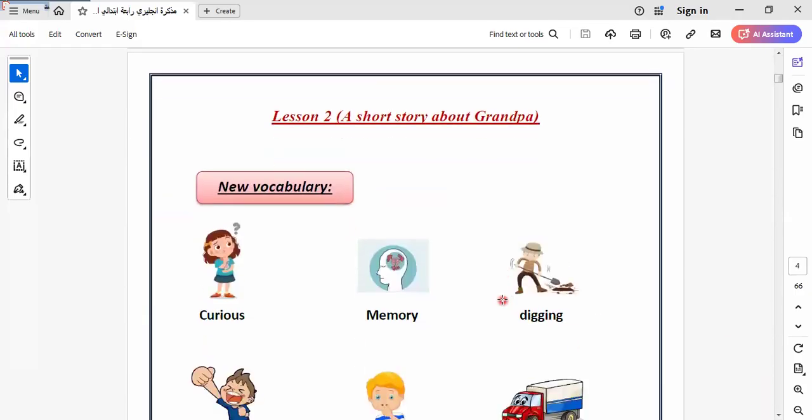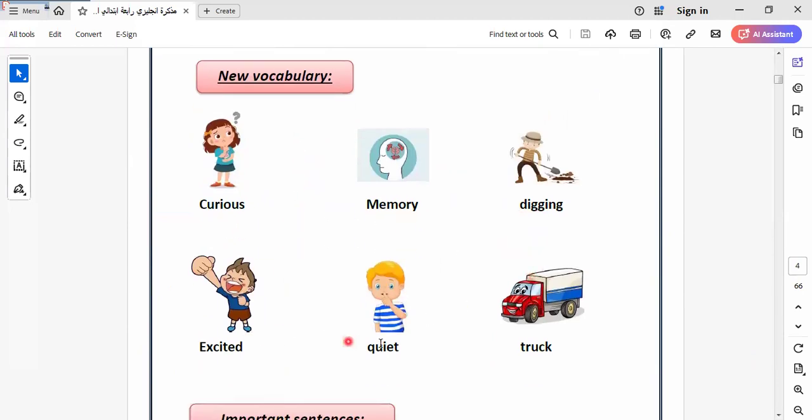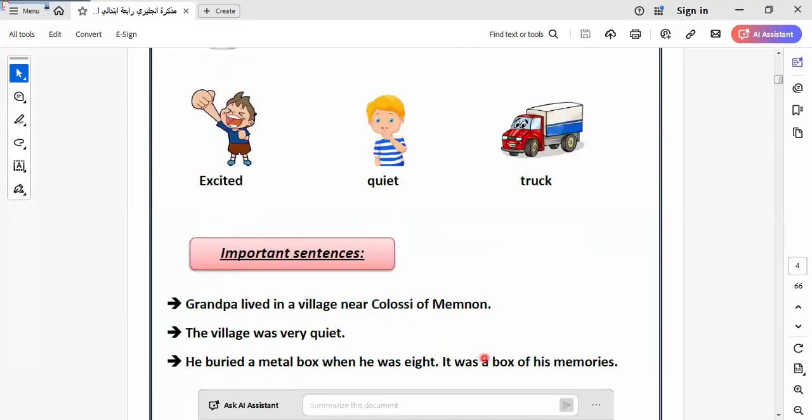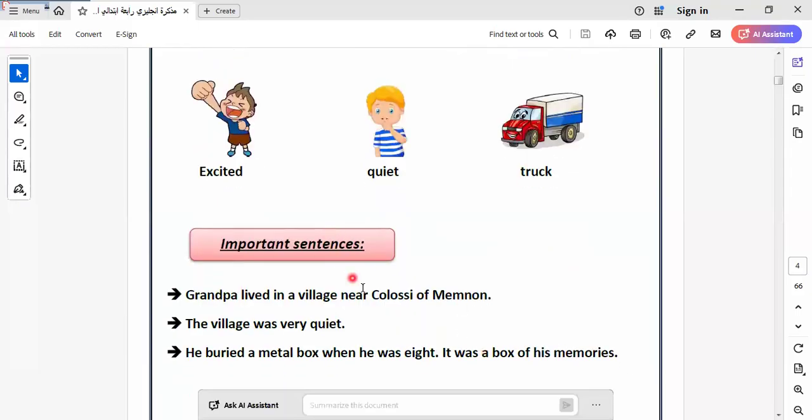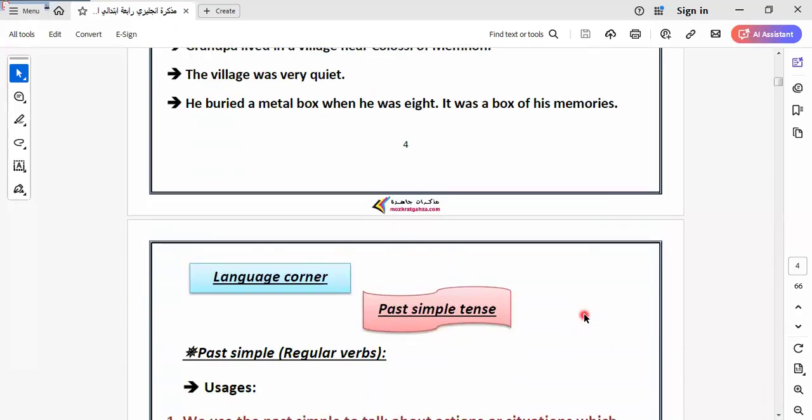Let's go to another lesson in this unit. In this unit we also know chorus, memory, digging, excited, quiet, trick. We have some important sentences like: Grandpa lived in a village near Monin. The village was very quiet. He viewed a metal box when he was 8. It was the box of his memories.